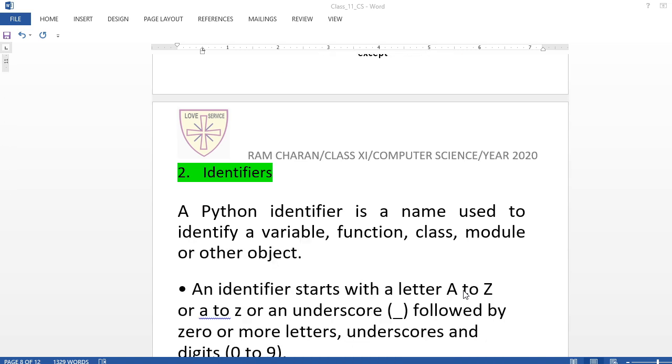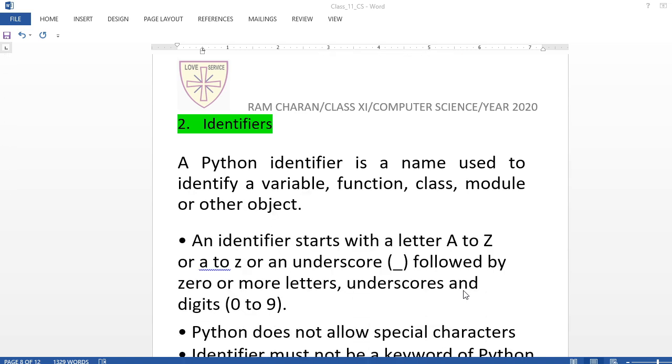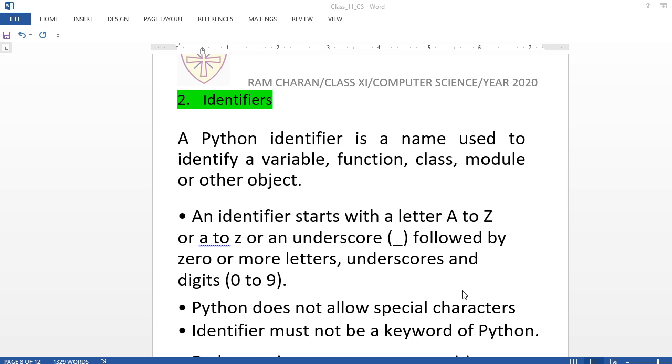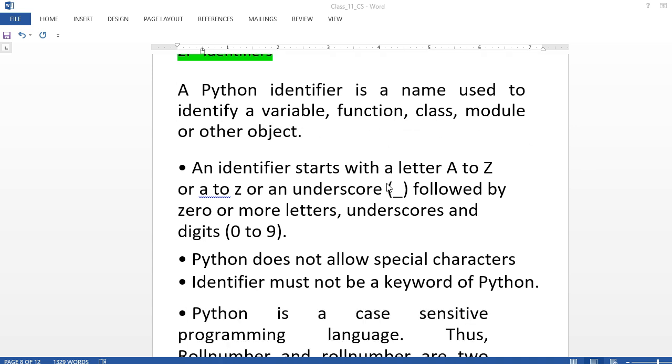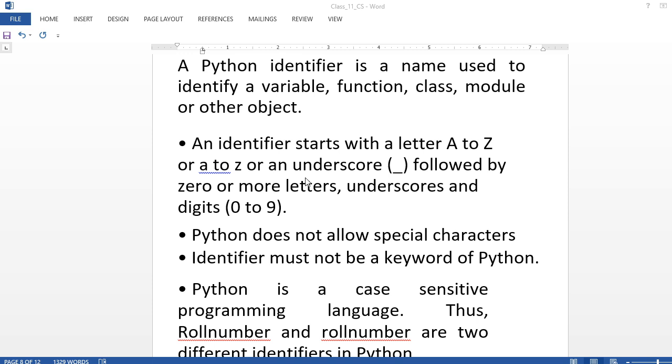Now, what are identifiers? This is important, as this deals with you. Whatever variable name you are going to make, all are identifiers. A Python identifier is a name used to identify a variable, function, class, module or other object. Whatever variable, function, class or module name you write in Python goes to identifier. But you can't write anything as an identifier. It has certain rules on how to write.